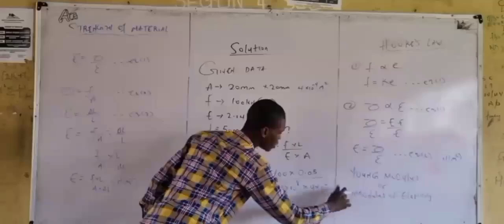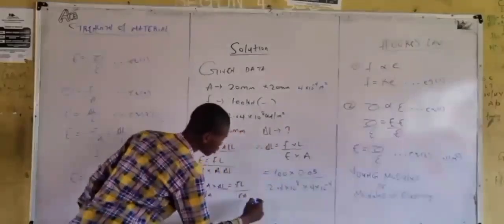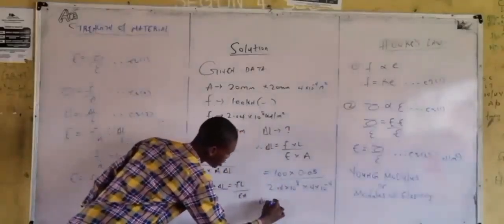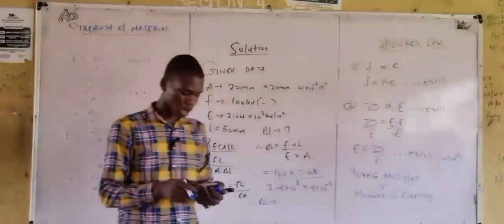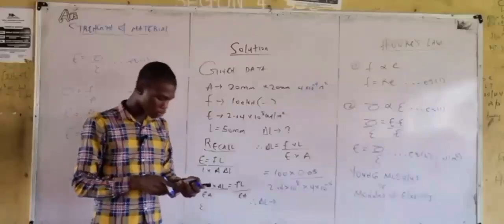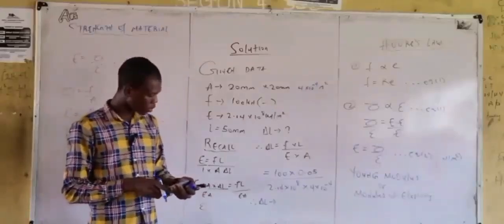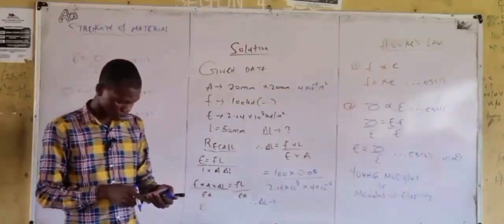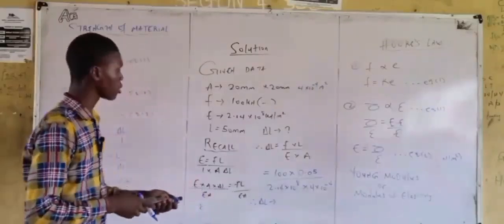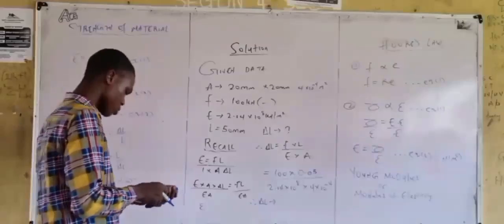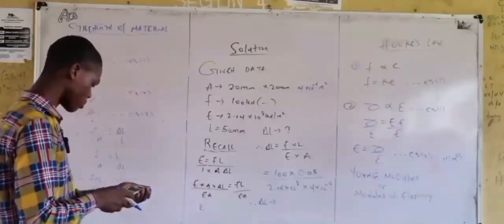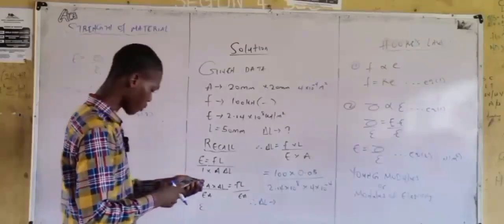Now, input these values in your calculator. Therefore, change in length equals 100 times 0.05 over 2.14 times 10 raised to the power of 8 times 4 times 10 raised to the power of minus 4.